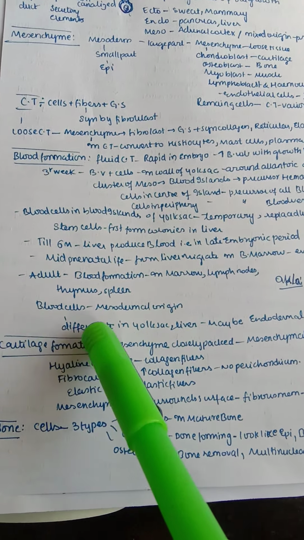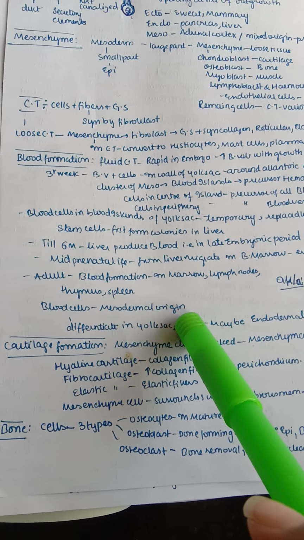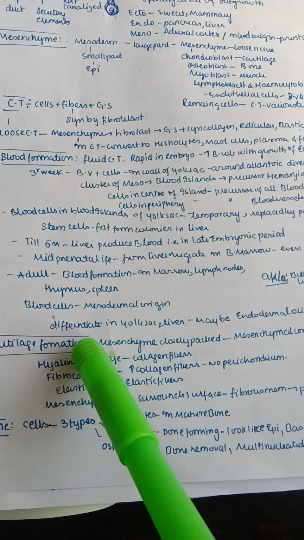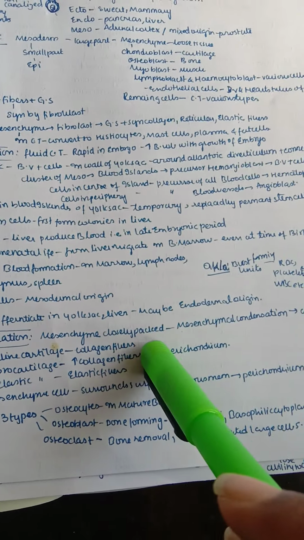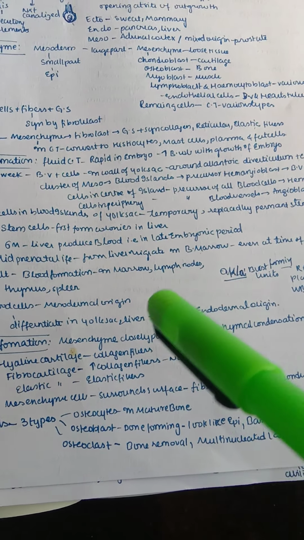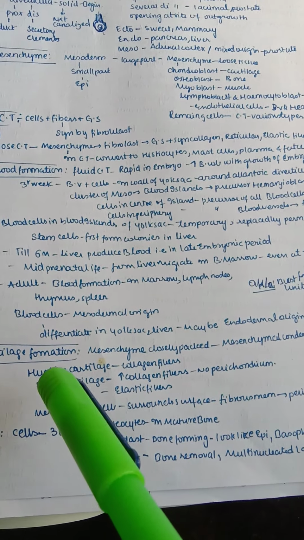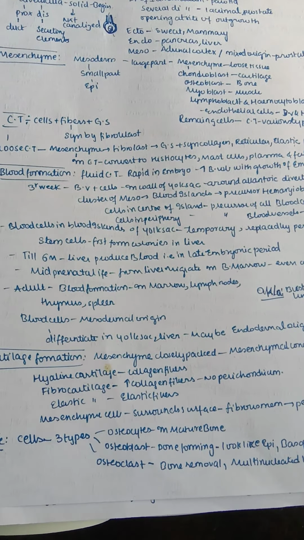And the blood cells are mesodermal in origin and they differentiate in the yolk sac, liver and maybe endodermal in origin. In liver they may be endodermal in origin, but the blood cells differentiate in the yolk sac.